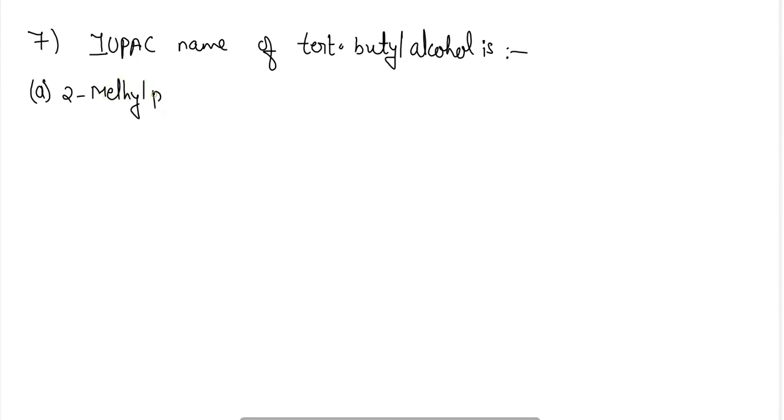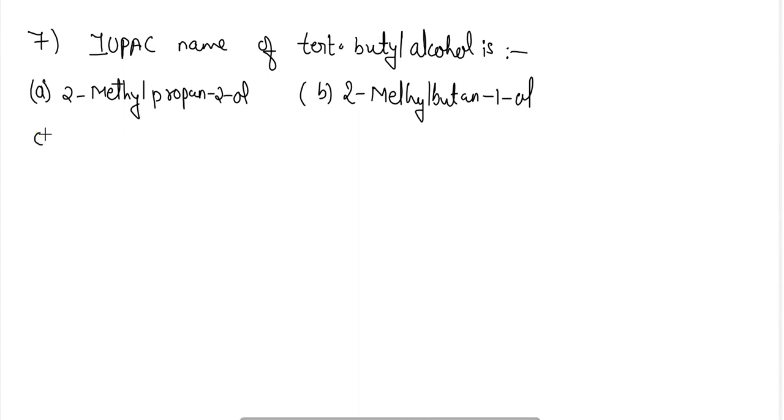So first option, 2-methyl propane 2-ol, 2-methyl butane 1-ol, propane 2-ol, and D is butane 2-ol. Okay, so these are the four options, that is A, B, C, and D: 2-methyl propane 2-ol, 2-methyl butane 1-ol, propane 2-ol, and butane 2-ol.